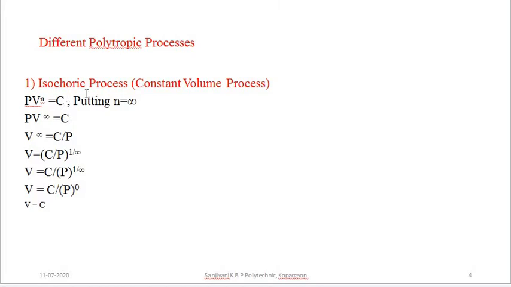Therefore, if you put n is equal to infinity, that is, polytropic index equal to infinity, we get PV to the power infinity is equal to constant.